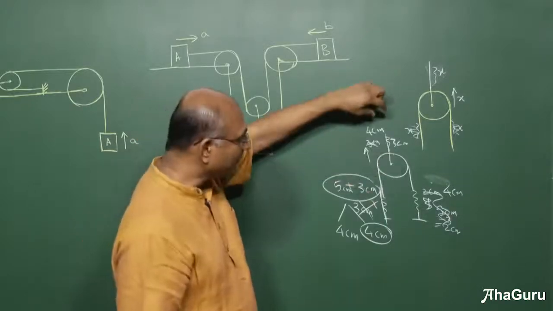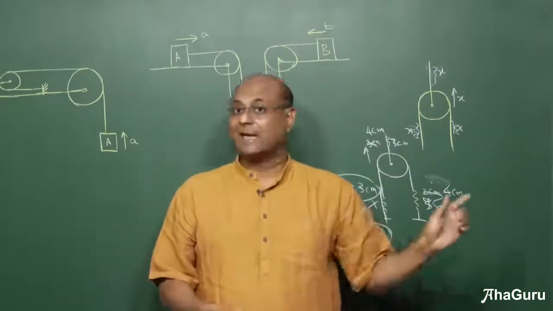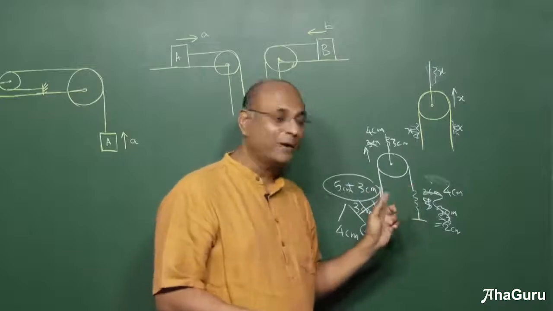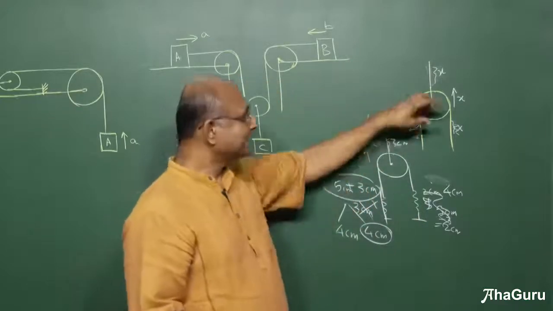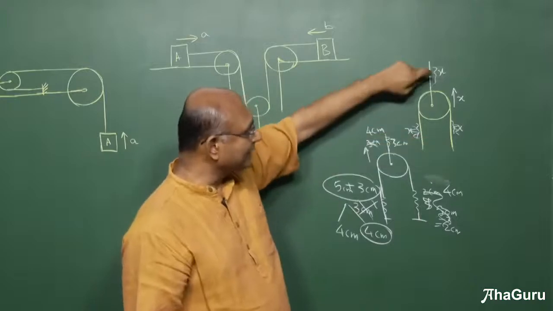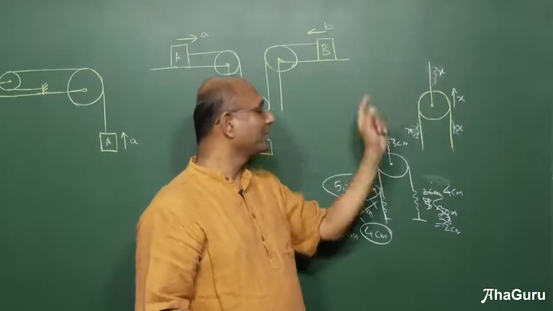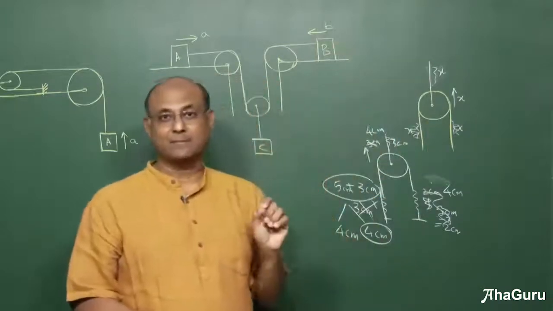So by the time you lift the pulley, both sides must have no slack anymore. Which means first make the 2 side slacks equal, then lift the pulley. So I hope the idea is clear. Just like moving the pulley down will destroy that slack and add up 2 slacks, x and x here, when you are taking it up, you must destroy x and x and you will produce a slack of x there. Okay.